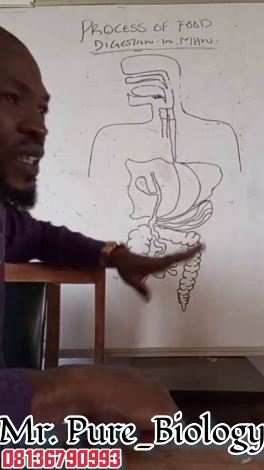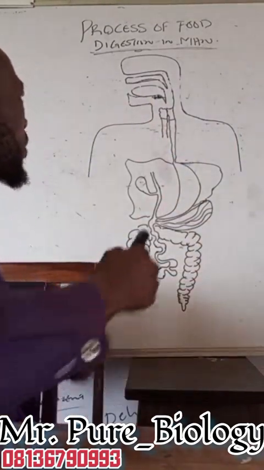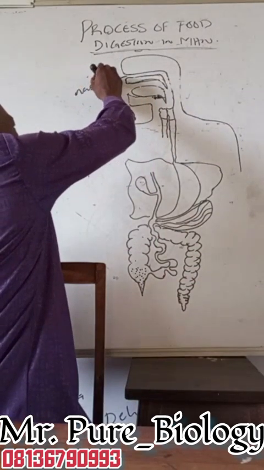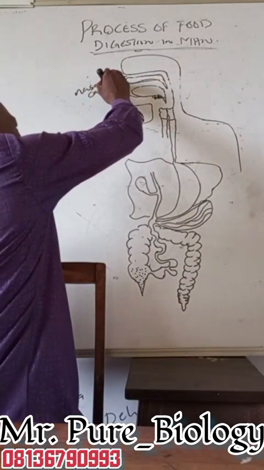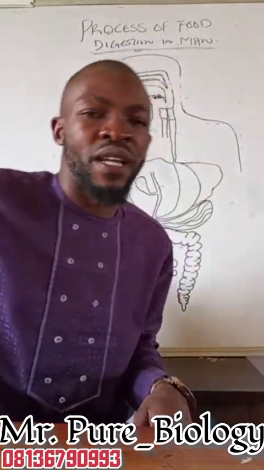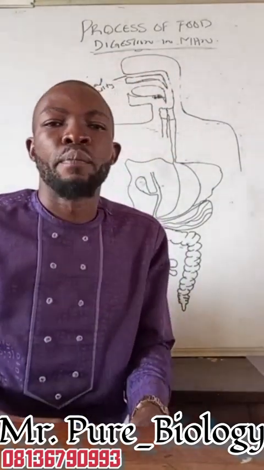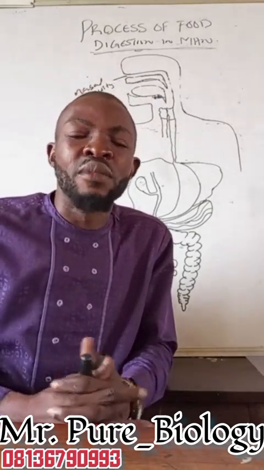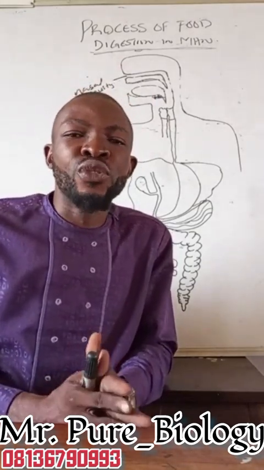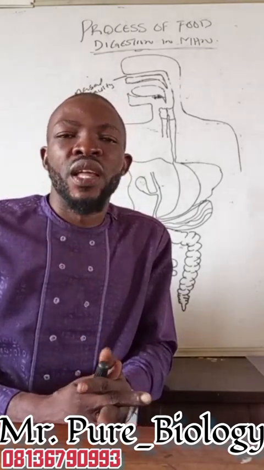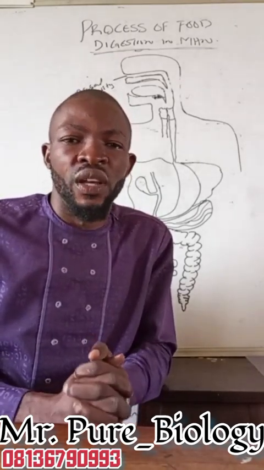This is the structure of a digestive system. Now we start with the nasal cavity. The nasal cavity can also serve as a food passage in some cases, particularly when there is esophagitis, that is inflammation of the esophagus. When food cannot pass through the mouth, the food can still pass through the nasal cavity into the gut.